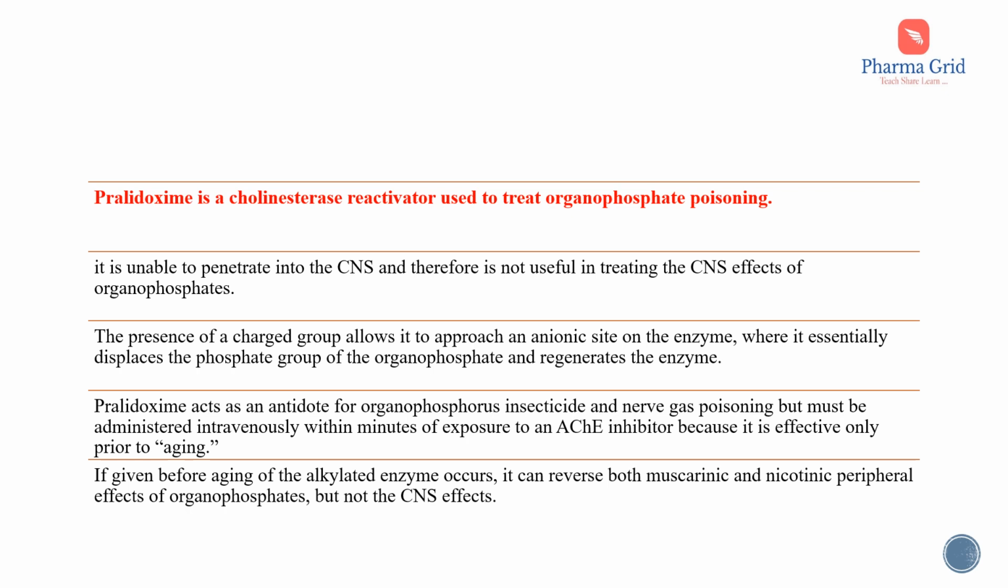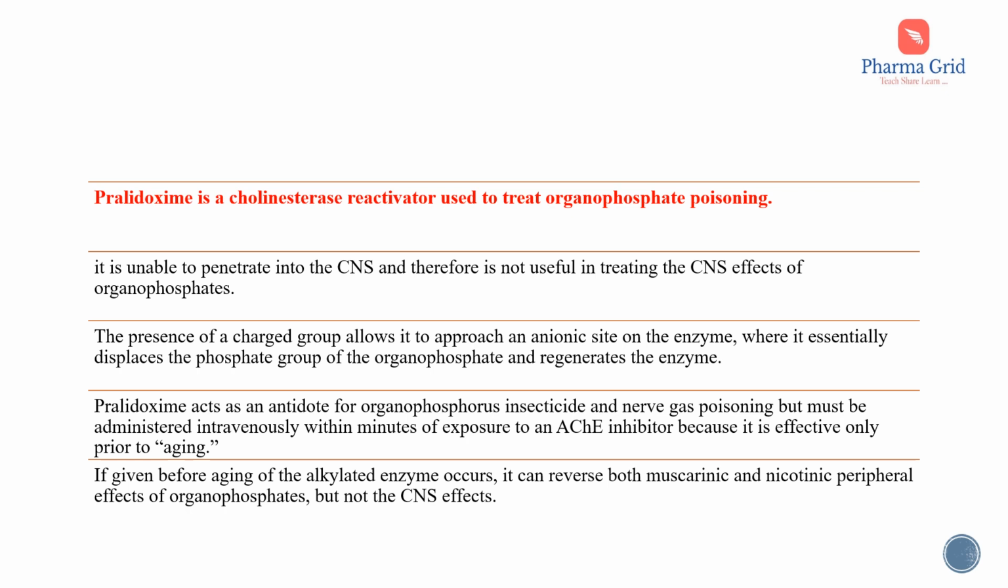Organophosphates are irreversible acetylcholinesterase enzyme inhibitors commonly used as agricultural insecticides. In addition, they are frequently used for suicidal and homicidal purposes. Toxicity with these agents is manifested as nicotinic and muscarinic signs and symptoms. So this pralidoxime is a cholinesterase reactivator used to treat organophosphate poisoning. It is unable to penetrate into the CNS